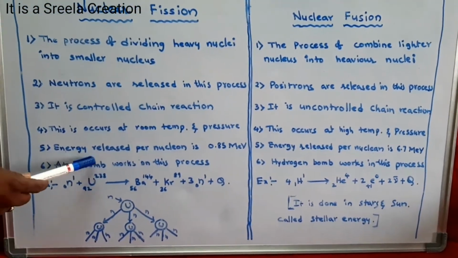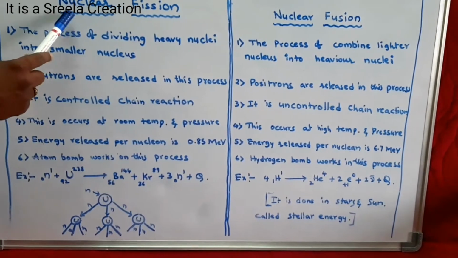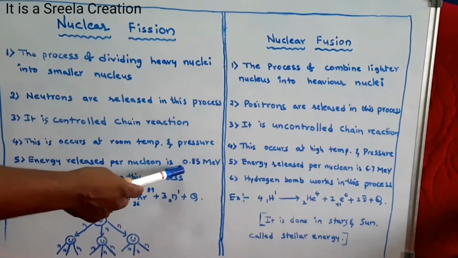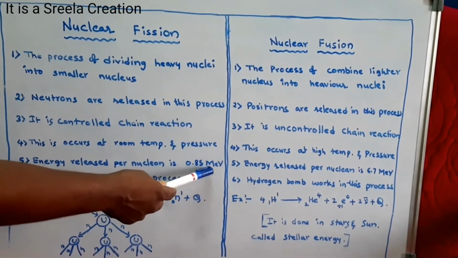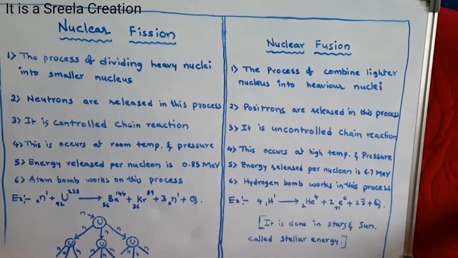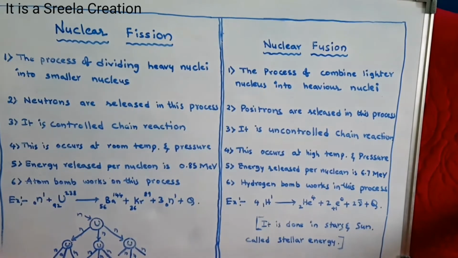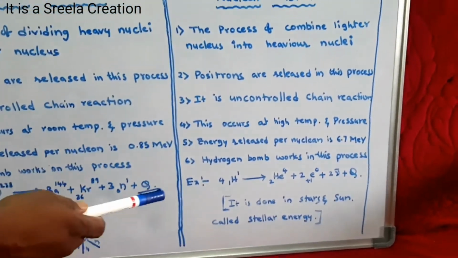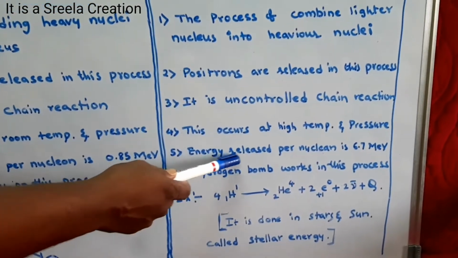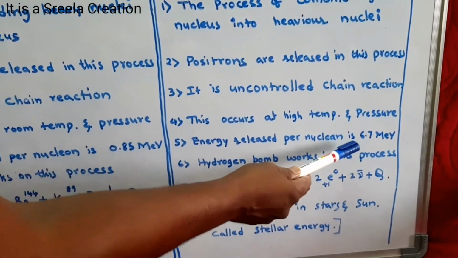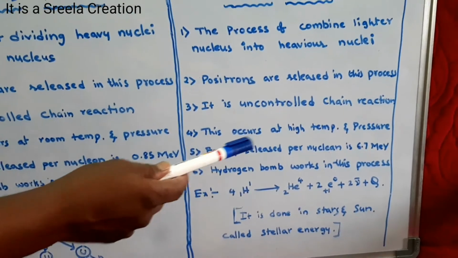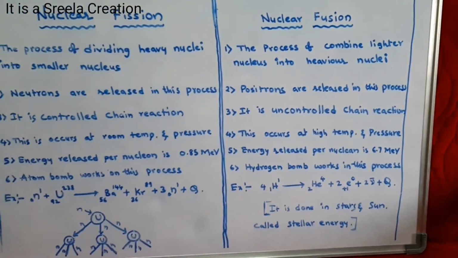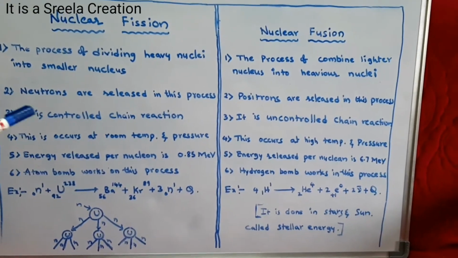Understand, students? Next, the energy released per nucleon is 0.85 mega electron volt in the nuclear fission process. On the other side, the energy released per nucleon is 6.7 mega electron volt, which is very high, in the nuclear fusion process.